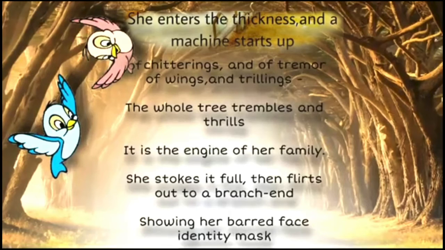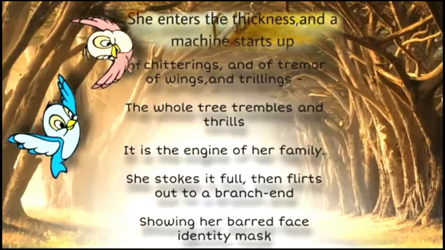In further lines, let's see what he says. She enters the thickness, and a machine starts up, of chitterings and a tremor of wings and trillings. The whole tree trembles and thrills.